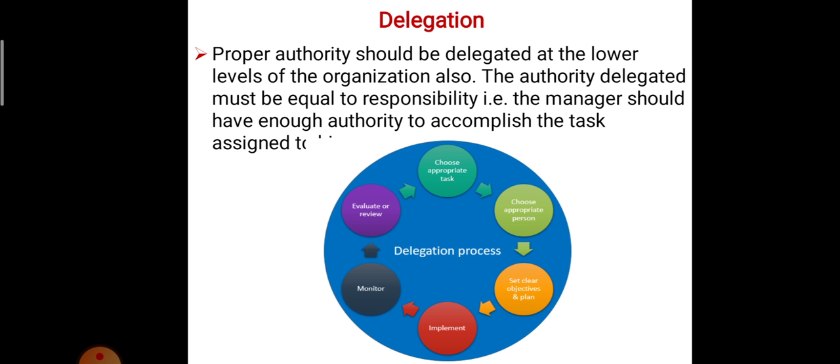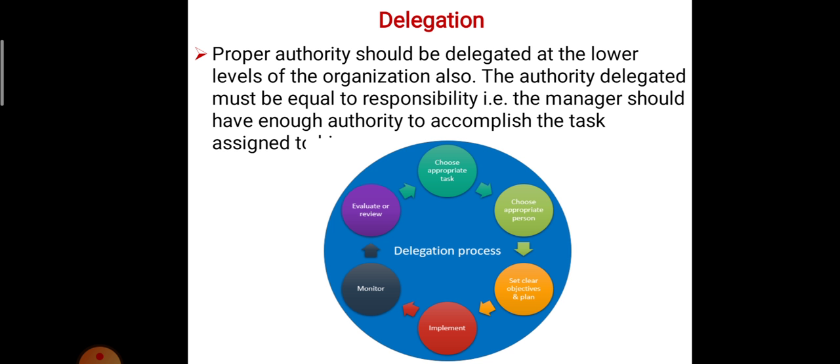Then the next one is delegation. The proper authority should be delegated to the lower levels of the organization. We discussed the lower level: the employee, then the subordinate, your manager, then your general manager, then your chief executive officer, then your director. This is your organization hierarchy. The authority delegated must be equal to the responsibility. The manager should have enough authority to accomplish the tasks assigned through delegation.